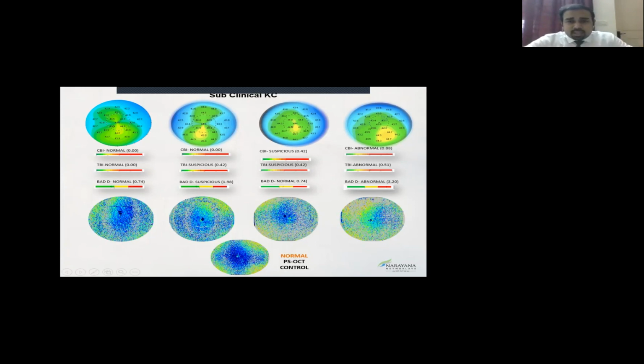So this is an ongoing study. As I mentioned initially, the approach to the session is not to give you clarity at the end of it, but to give you clarity amidst the confusion that exists. What this explains is that irrespective of whatever developments there are in Corvis, even if your CBI and TBI are normal, these patients could still have a different level of orientation of the collagen. Only a long-term follow-up of these patients would let us know whether BAD-D was the sensitive one, or TBI, or CBI, or a molecular predictor, or an ultrastructural marker of the collagen.